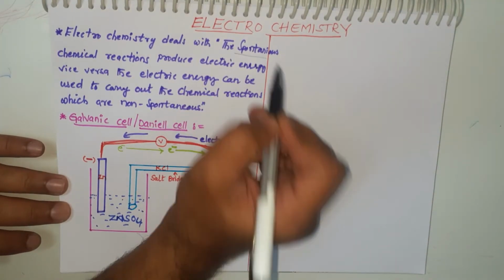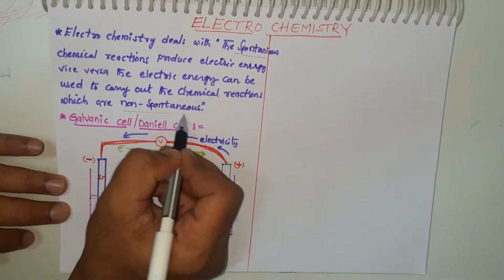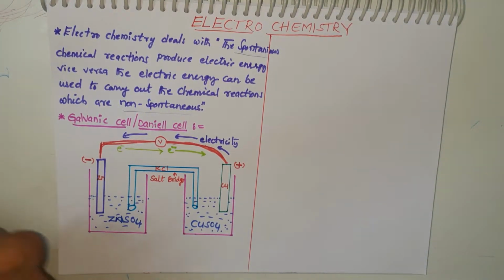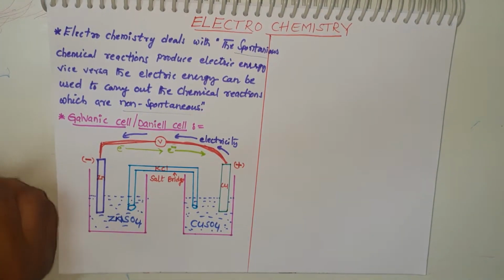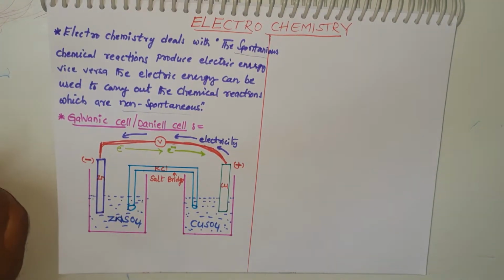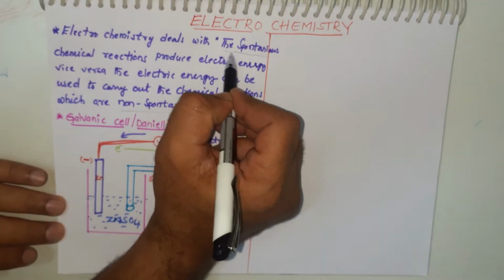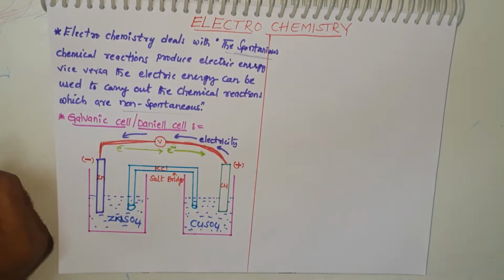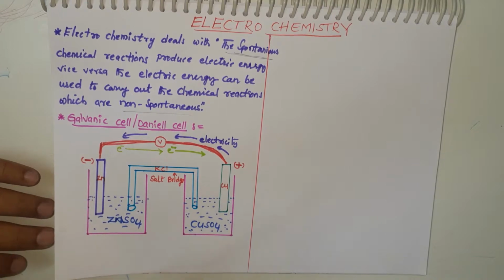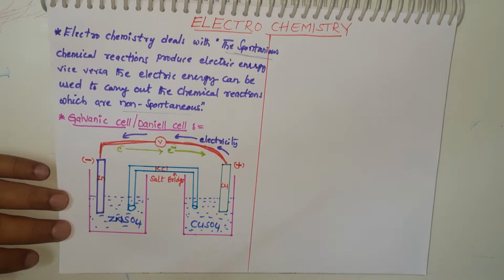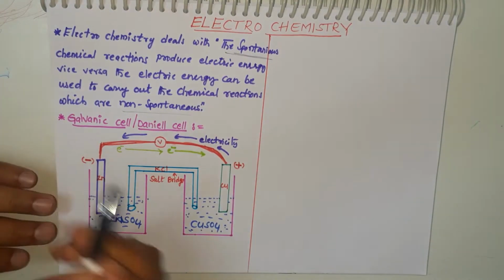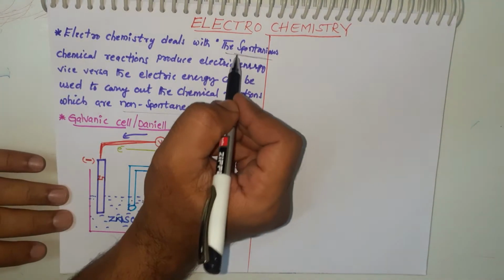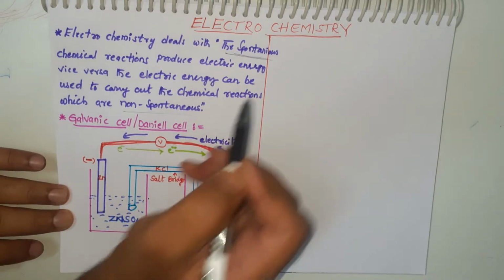What is a spontaneous chemical reaction? What is a non-spontaneous chemical reaction? The reaction which does not require any energy to start is known as a spontaneous reaction. It is carried out freely without energy. That reaction is known as a spontaneous reaction.